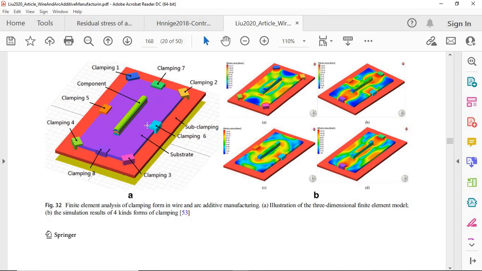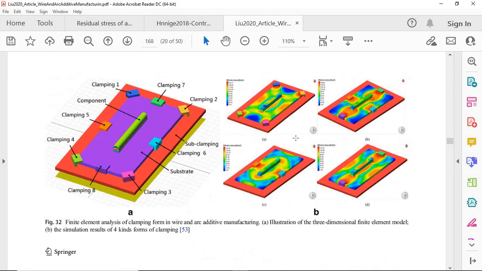So how many clamps I need to use, or sometimes what the welding sequence should be, all of those are thermomechanically simulated, and based on the results, we'll select the proper technique, which clamping kind of thing should be used.